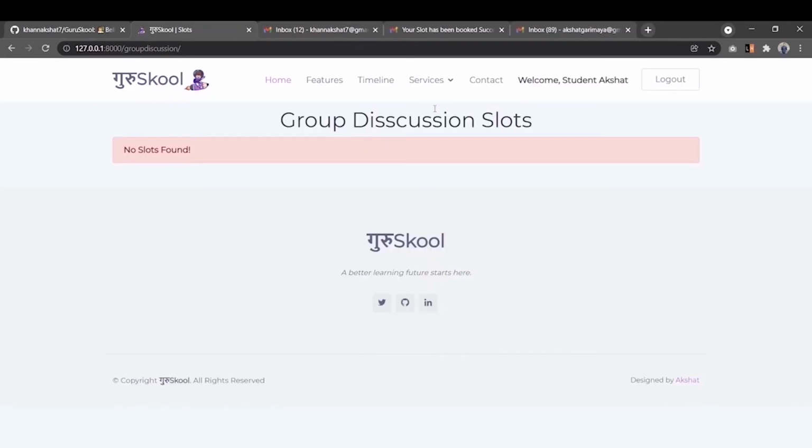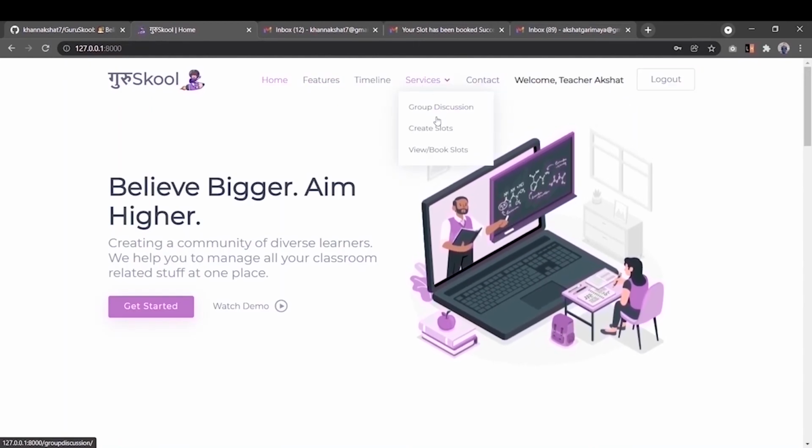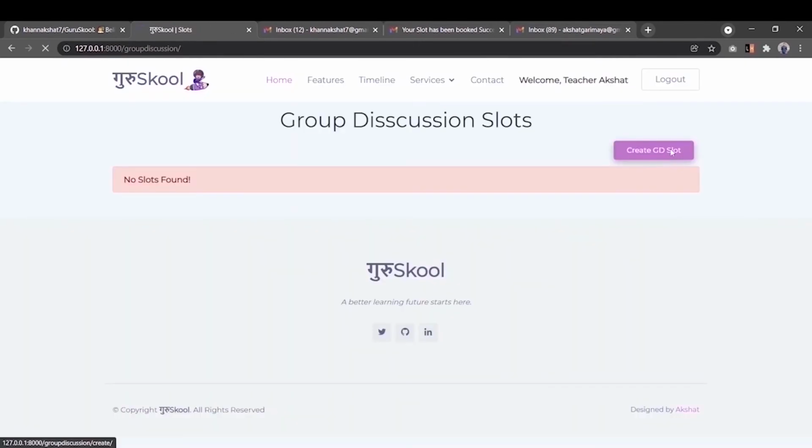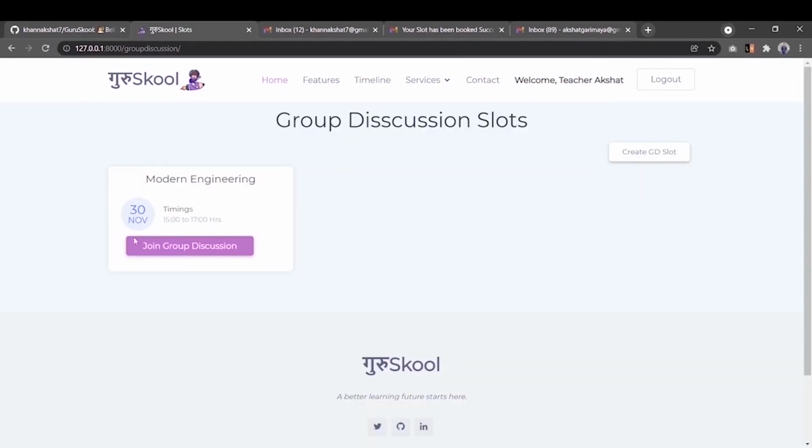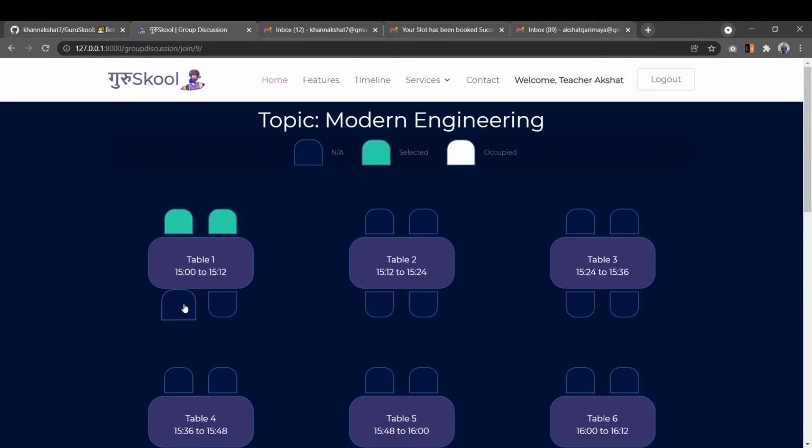Next feature that I want to show here is the group discussion. So for that, I'll go to group discussion. Hit on create GD slot. Number of groups will be 10. Create slot button, and there I have the join group discussion. I can log into the student account and hit on join discussion. I can choose my preferred seat for my group.